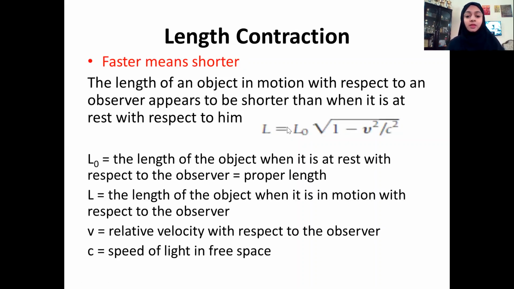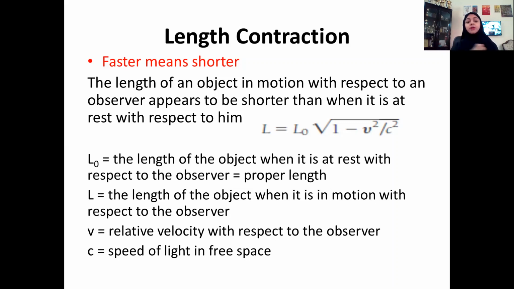Okay, so let us see what is meant by length contraction. If you are standing on ground and there is a spaceship moving at very high speed comparable to that of light, then when you observe it from ground, you feel that its length has reduced. The apparent length of the rocket measured from ground will be less than when you measure it at rest on ground. And here you have to note that this contraction of length occurs only in the direction of motion.